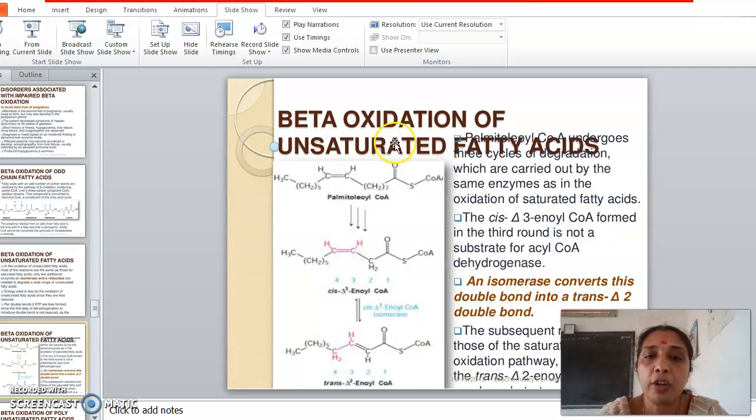So this is the structure of palmitoleic acid, right? There is a C16 fatty acid with carbons 7, 8, 9, right? So this is the position of the double bond, that is between C9 and C10. So this is the 9th carbon atom. This is the 10th carbon atom. See, the double bond is in the cis conformation.